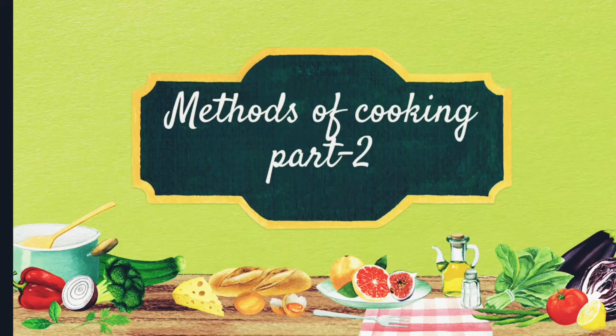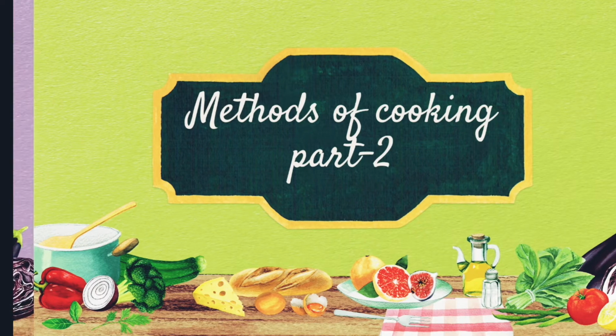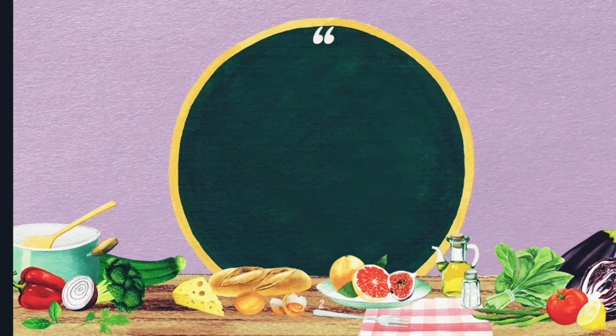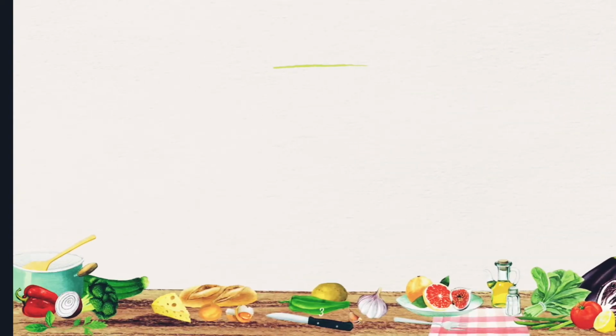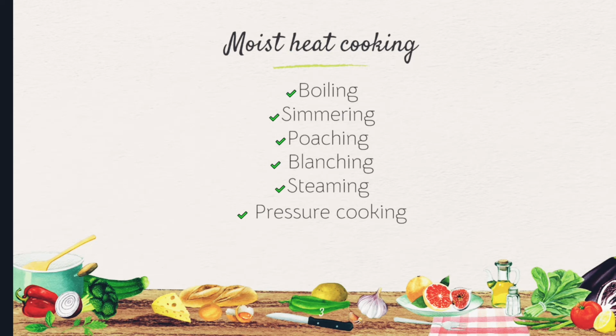Hi everyone. Today let us know about methods of cooking. This is part 2. Types of moist heat cooking methods. Moist heat cooking, under that boiling, simmering, poaching, blanching, steaming and pressure cooking.